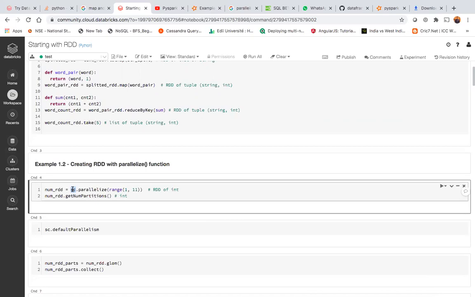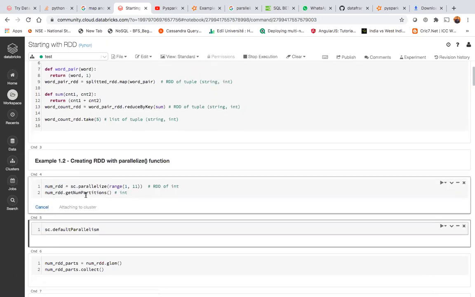Okay, SparkContext parallelize, and you passed range 1 to 11. So what you created is a standalone collection 1 to 11 converted to an RDD having elements 1 to 10. This num RDD is now a distributed collection of integers, but it's a very tiny distributed collection having only 10 elements. This is how we are starting. And in the next statement, we say numRDD.getNumPartitions, to check how many partitions that data has.